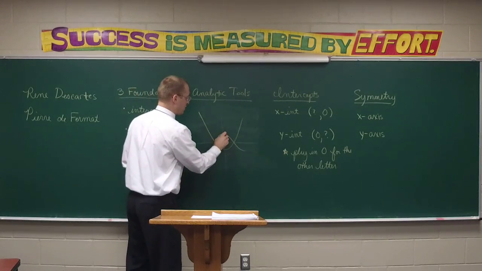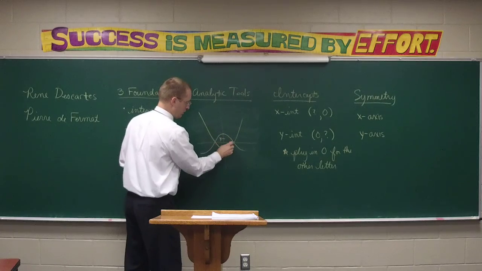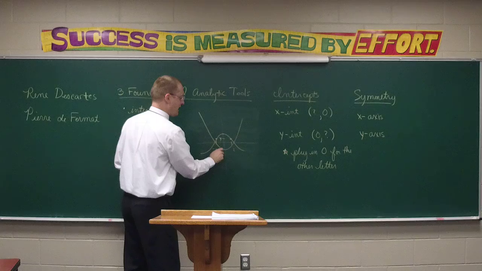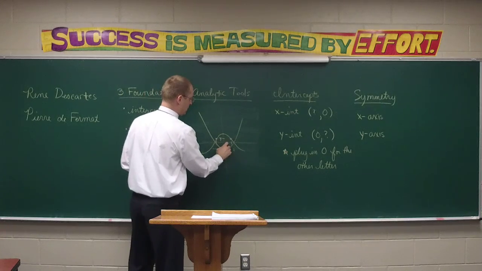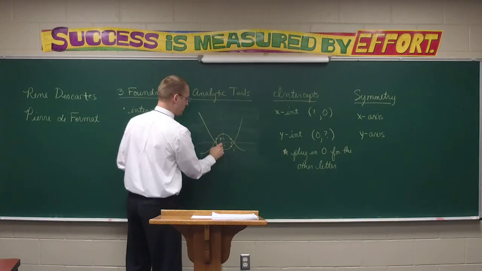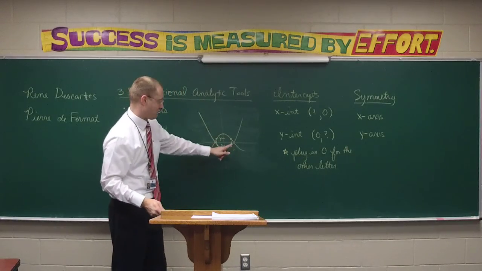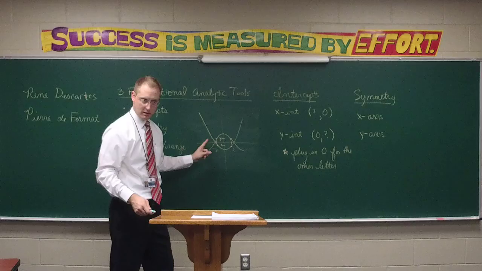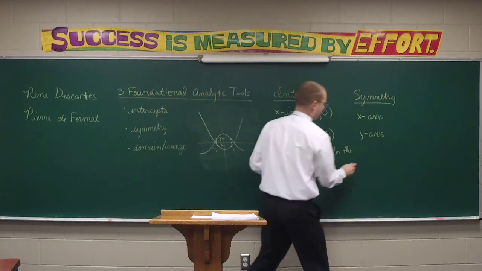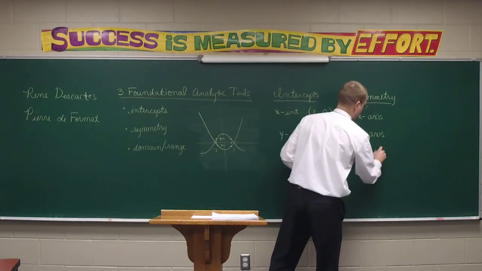Basically, if you pick a particular y value, you have an x here, you have an x here. Well, if this is 2, this has to be negative 2. Take this particular y value. Point here, point here. You get the idea? For a given y value, a positive and a negative x have to be present. There's another type of symmetry we could have, and that's origin symmetry.